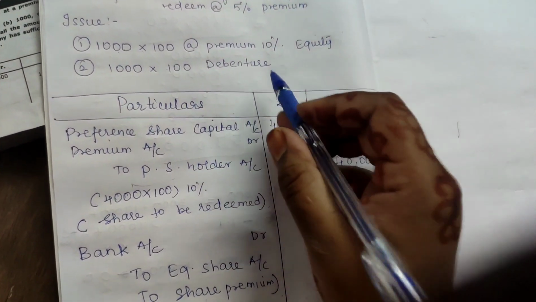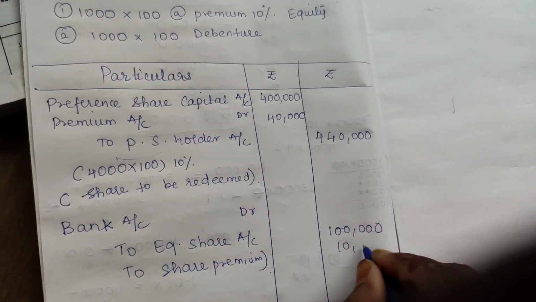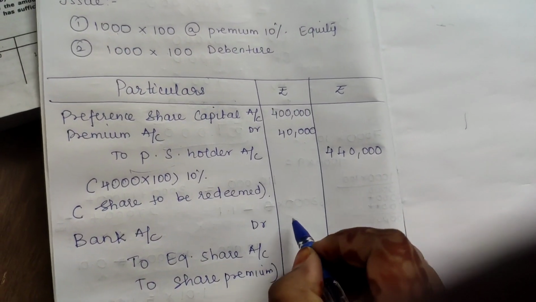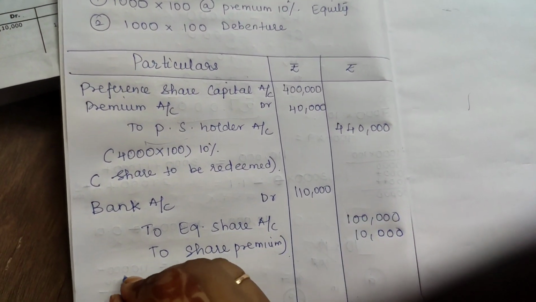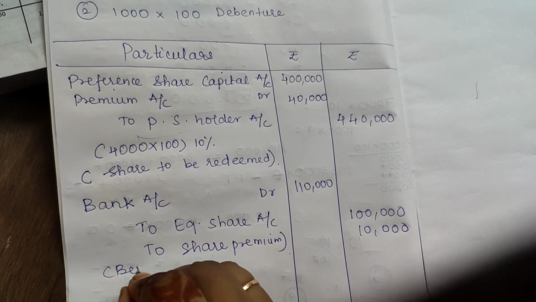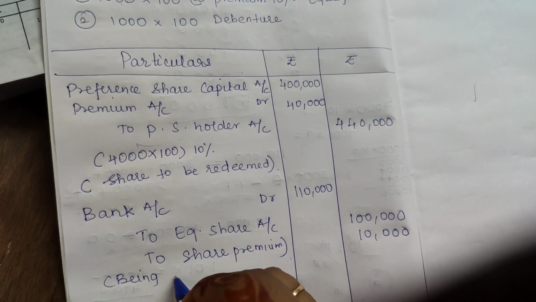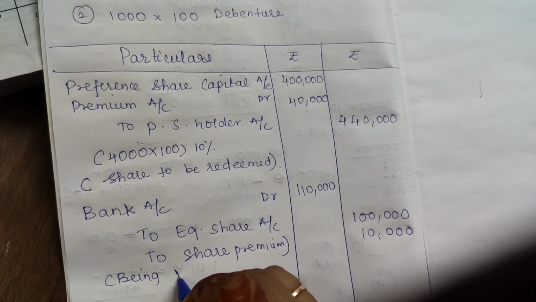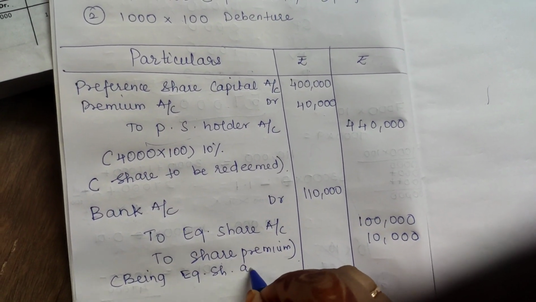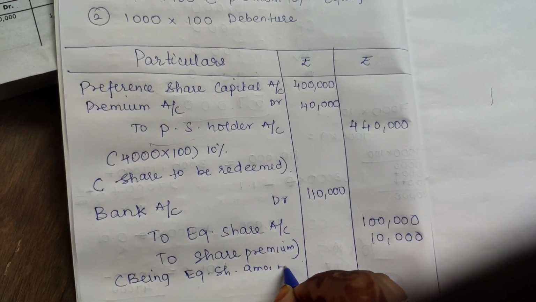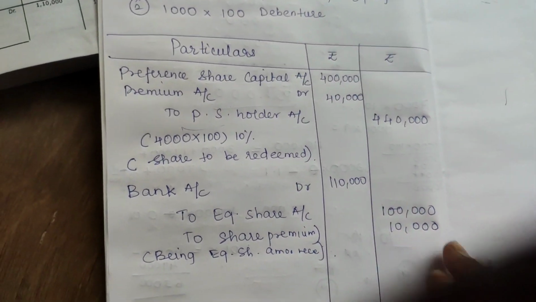And 1 lakh into 10% is 10,000. So overall you are going to receive 1,10,000. Being amount received. You can write anything.